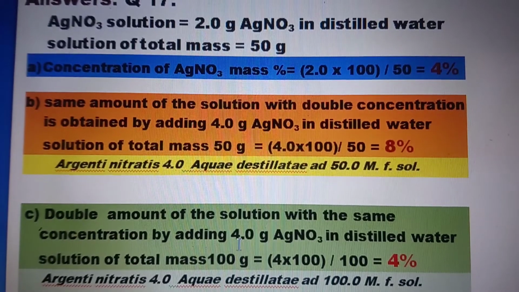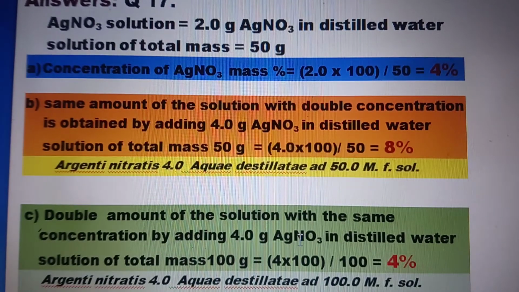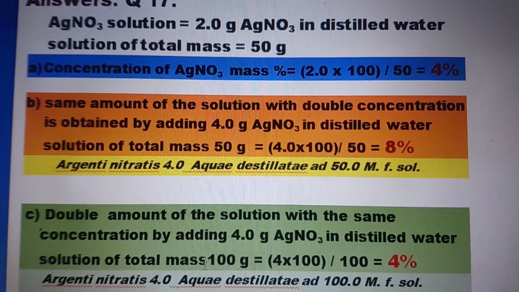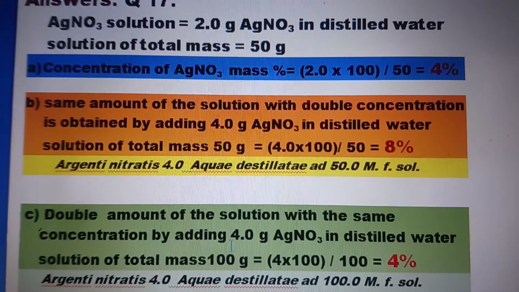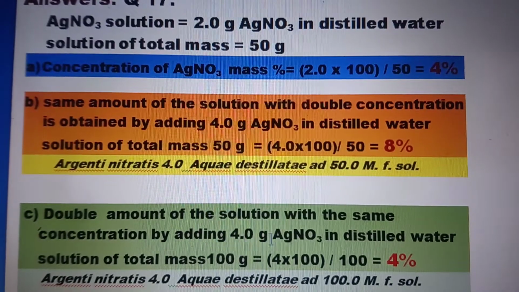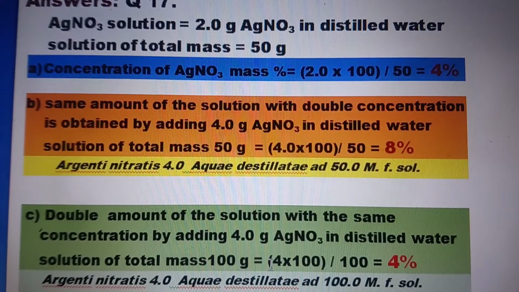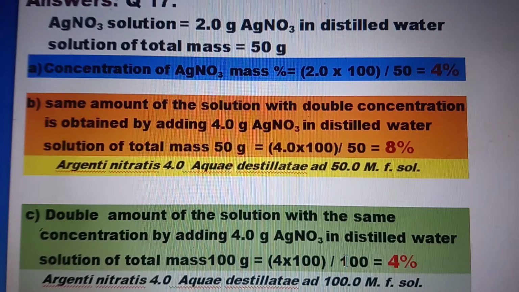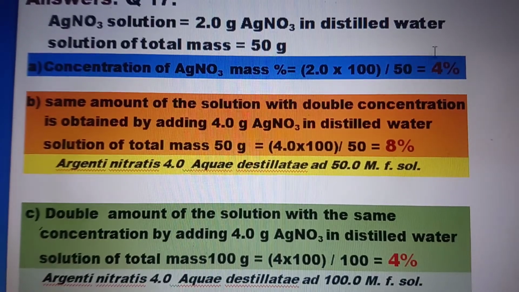So we add 4 grams of silver nitrate in distilled water, and the total mass is 100 grams. So 4 times 100 divided by 100 is equal to a 4% solution. The same solution is obtained as in the A case.